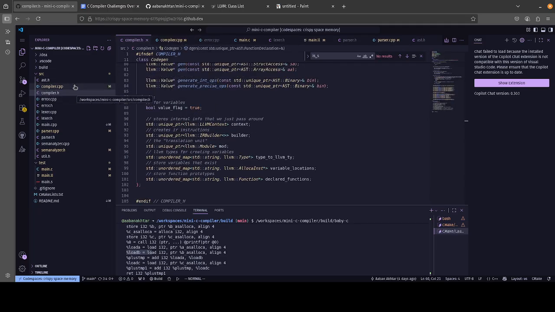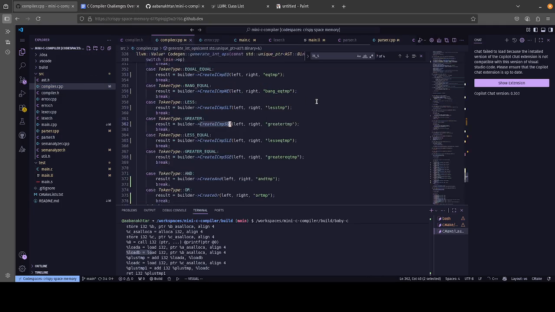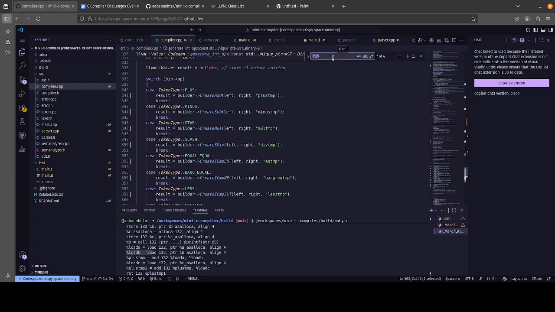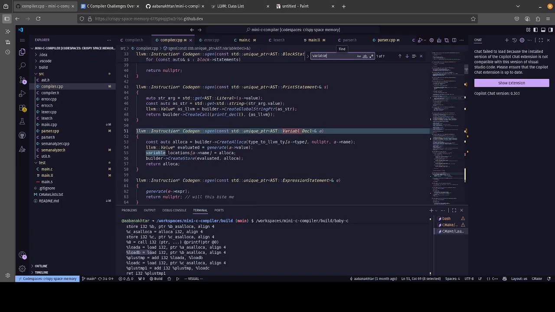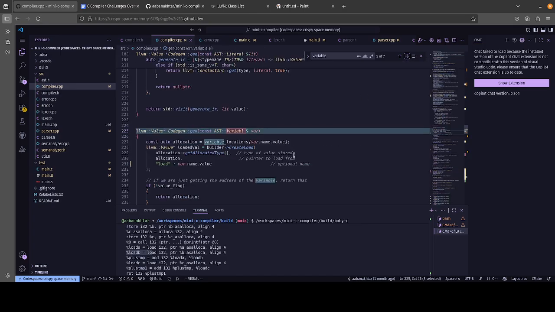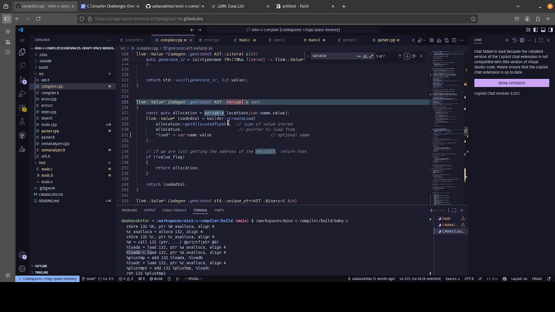Another challenge that I faced was the context that variables are being used in. As you can see, we only have one AST node for the evaluation of a variable and also storing to it as well. So we need to be able to differentiate between storing and assignment. How do we do that in the context of LLVM? When you do assignments, you need the pointer, but when you need to actually load the value itself, you need to do something called a create load.